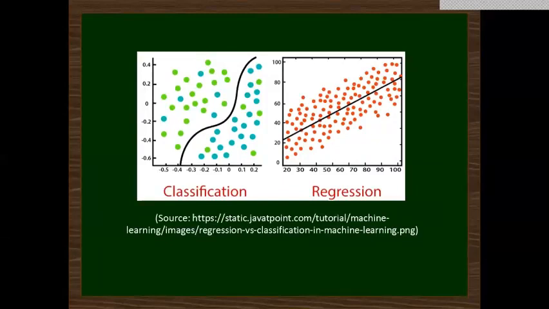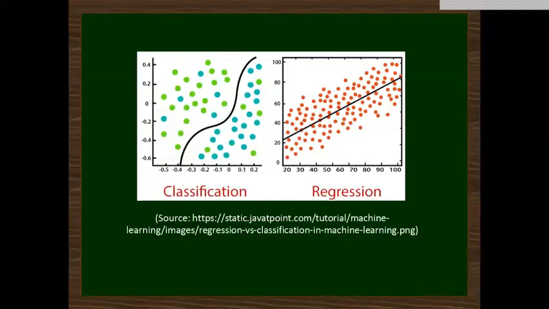Some of the advantages of supervised learning are that the model can predict the output on the basis of prior experience, since the model is trained using the training set. We have an exact idea of the classes we are working with since they are labeled, and it helps resolve real-world issues. Some disadvantages are that it is not suitable for complex data sets. It cannot predict the correct output if the testing data is different from the training data. And a lot of computation is required for training the model.